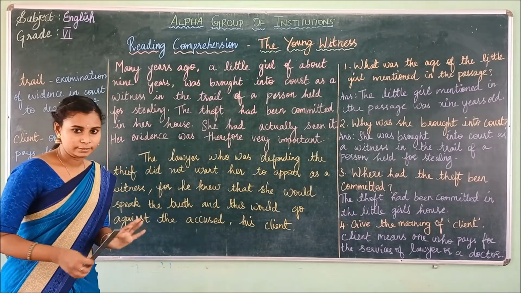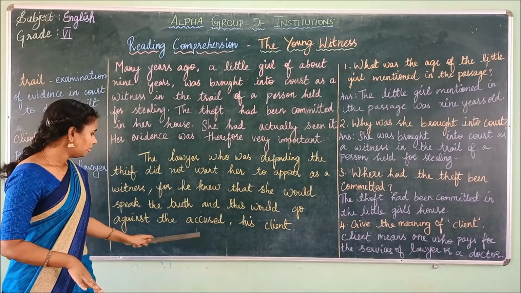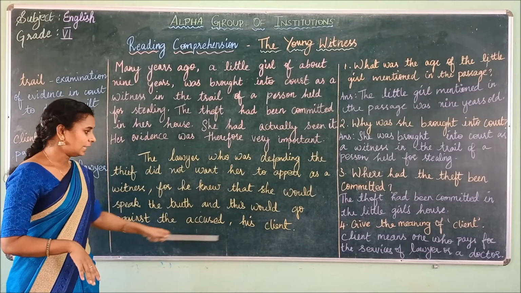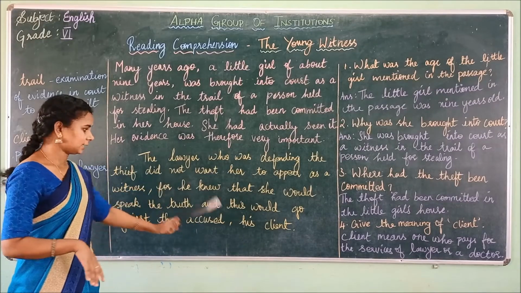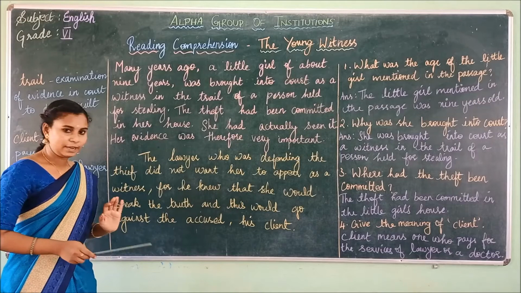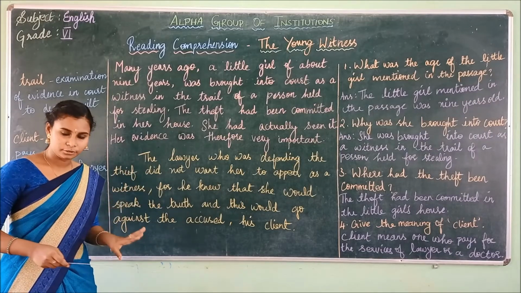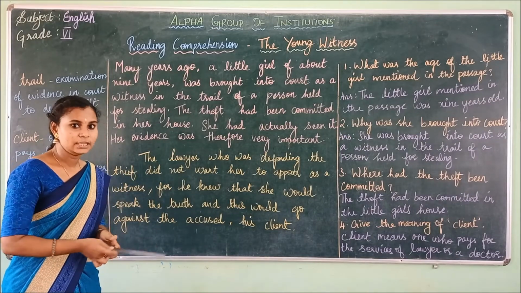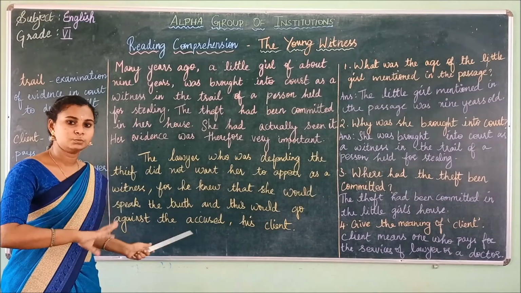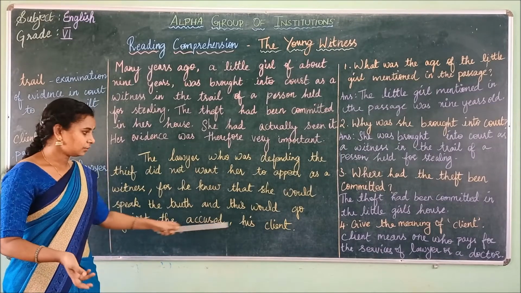The person who had committed the theft is a thief. So this would go against the accused, his client. Whose client? The lawyer's client. The lawyer is afraid that if this girl is brought into court as a witness, she would speak the truth, and this would go against the accused, his client.